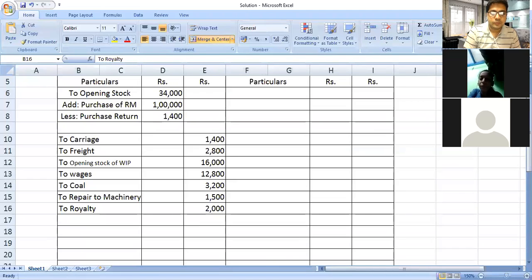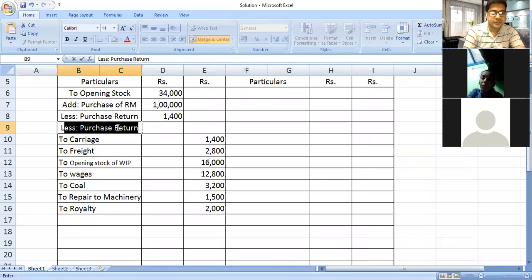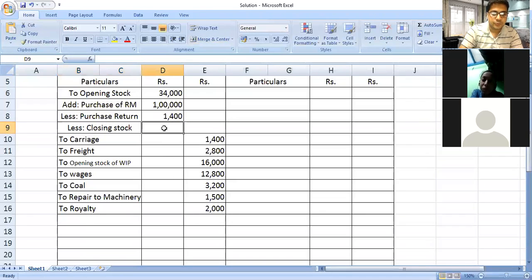Closing stock of raw material 16,000. We will deduct it here, less closing stock, and the value of closing stock is 16,000. So we will put it in bracket because we have to deduct. Or sometimes you can directly write only 16,000. There is no problem.